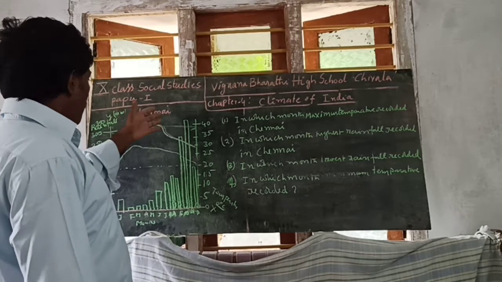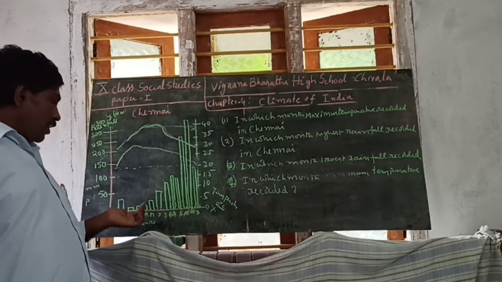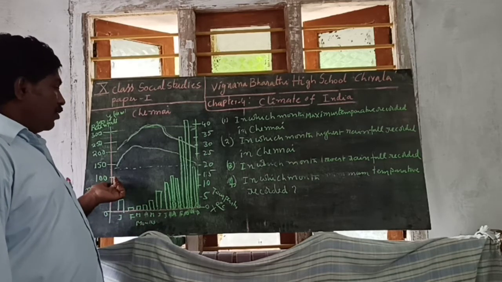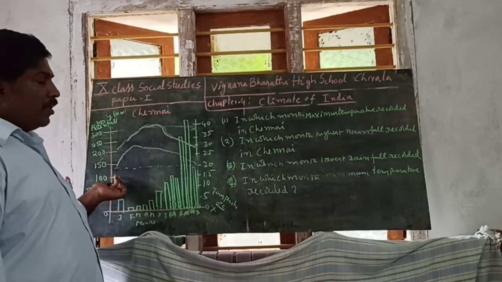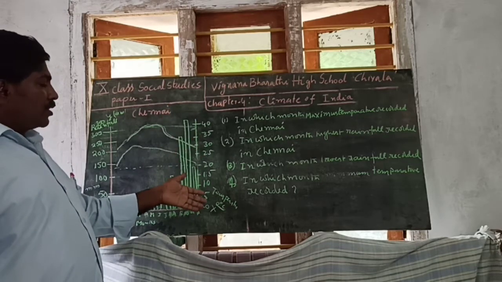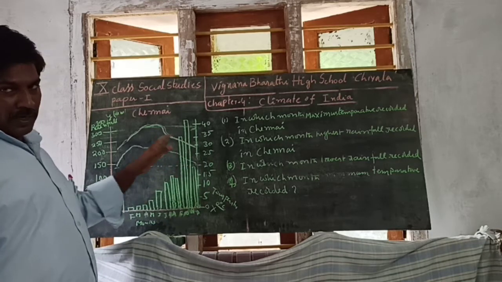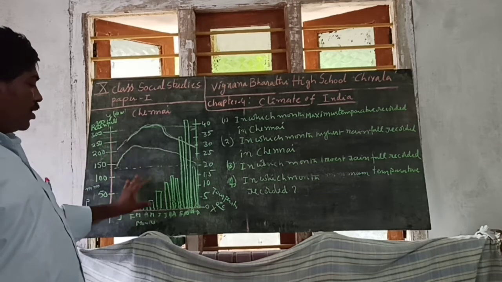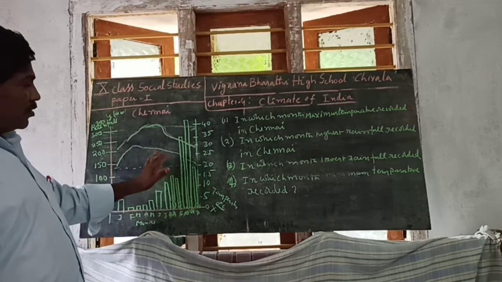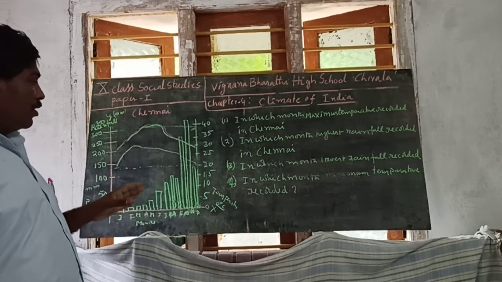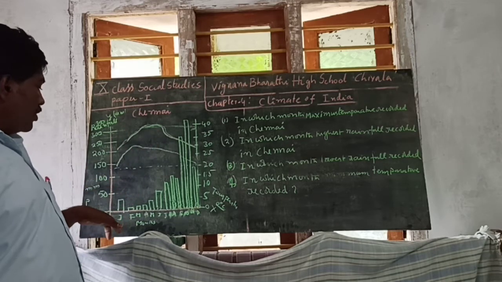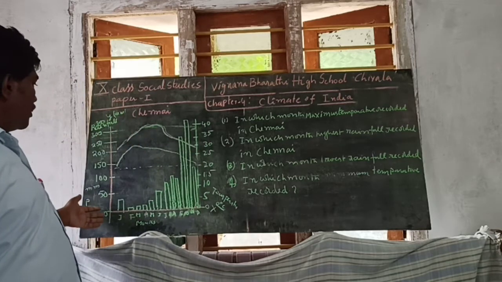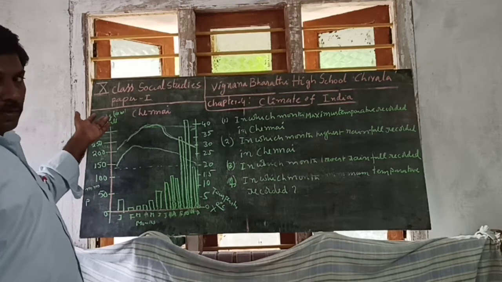Here you see the Chennai climograph. On the x-axis months, on the y-axis left side millimeters of rainfall, and on the right side degree centigrade temperature is given. The line graph tells about the temperature, and the bar graphs tell about the rainfall. So this is the combination. Here the temperature is given 0 to 40 degrees and rainfall is given 0 to 350 millimeters.